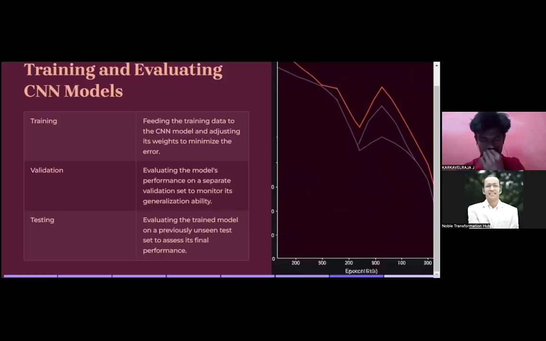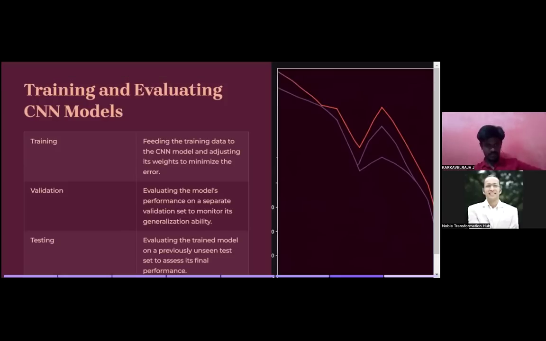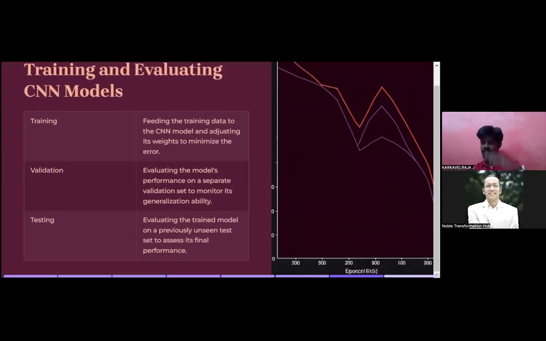This is training and evaluating CNN models, which is the same concept we learned in machine learning, just here we are doing it with CNN. The basic concept is the same: you do training and evaluation there and here also. But here the algorithm will be different, and the data might be computer vision pictures and videos, or for NLP it will be text. This is how we learn deeply. Let's go to the other section.